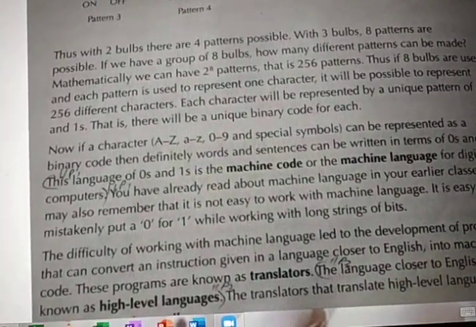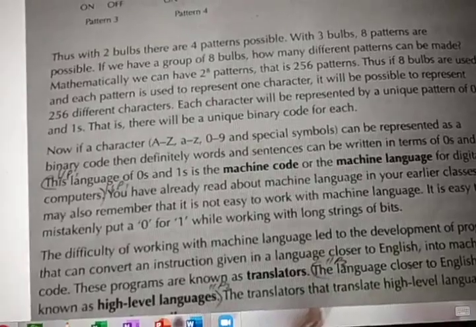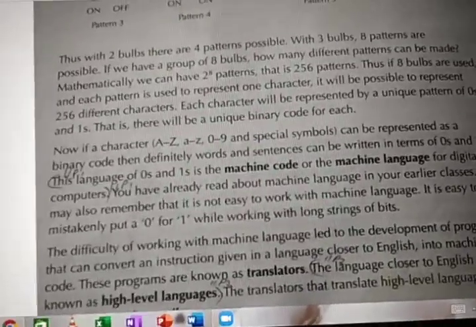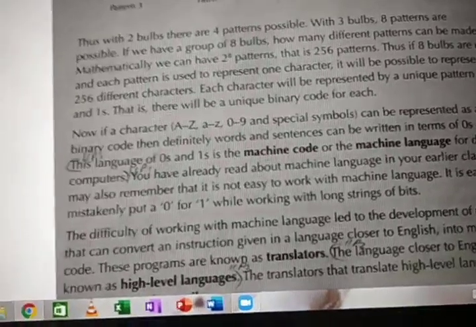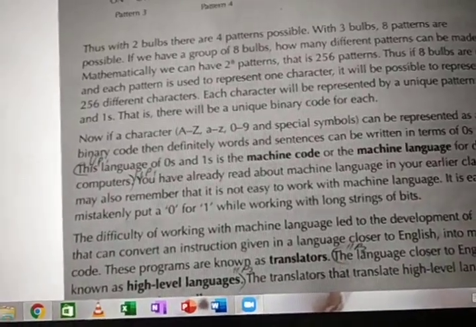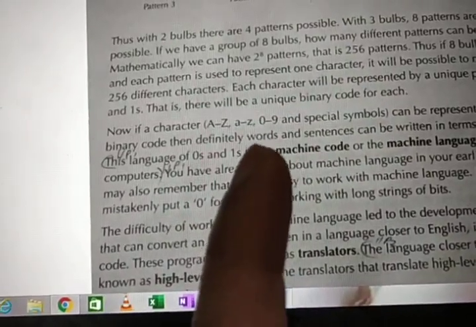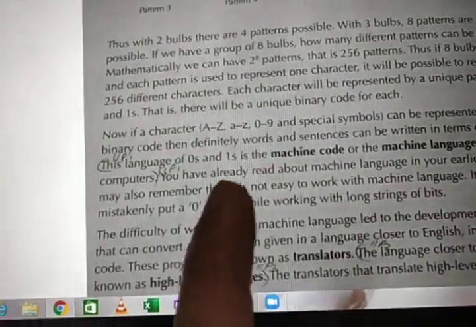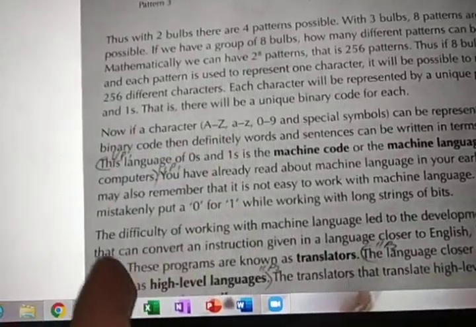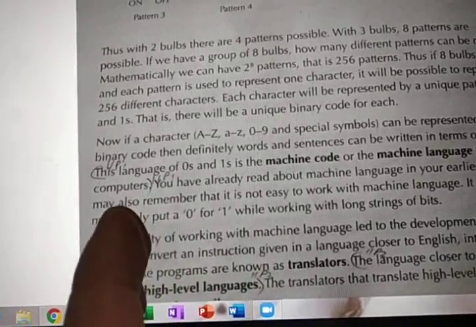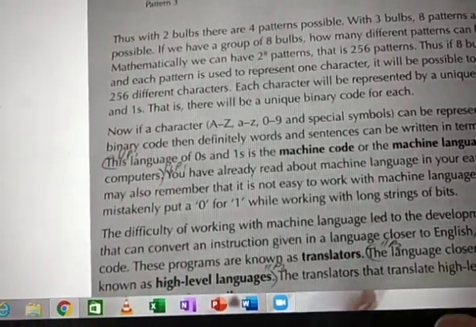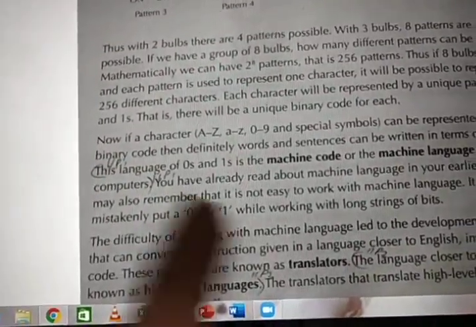8 switches form a byte. It is categorized into 8 switches or 8 bits. 8 bits form a byte. Okay, in that 1 byte or 8 bits, what can you store? You can store one character, either A or B or C or D. Else, either alphabets or numbers 1, 2, 3 or special characters or symbols.